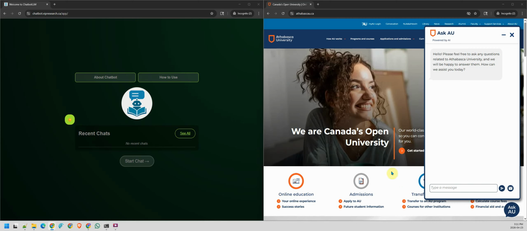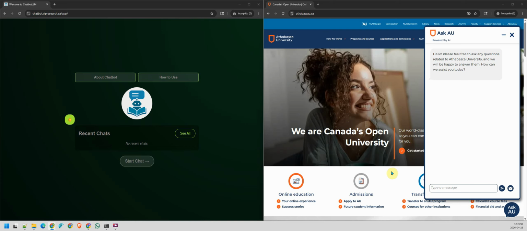Hello everyone. In this recording, I'm going to use MASA, the research outcome of ChatbotLLM research. It stands for Mobile Accessible Seamless Agent. And I'm going to compare it with an AI-powered live chat that you can see on any website. In this case, I use AskAU as an example to do the comparison.